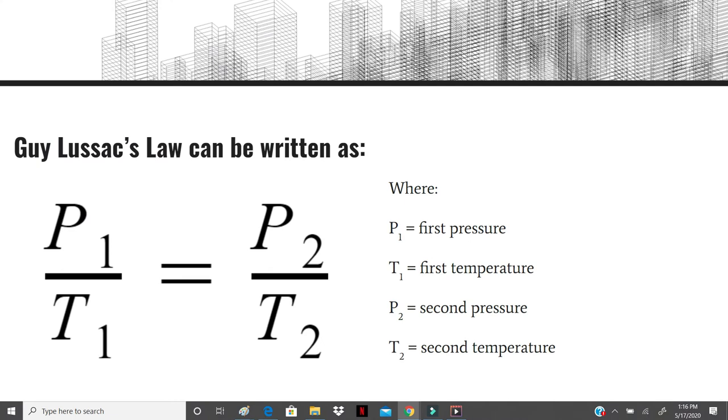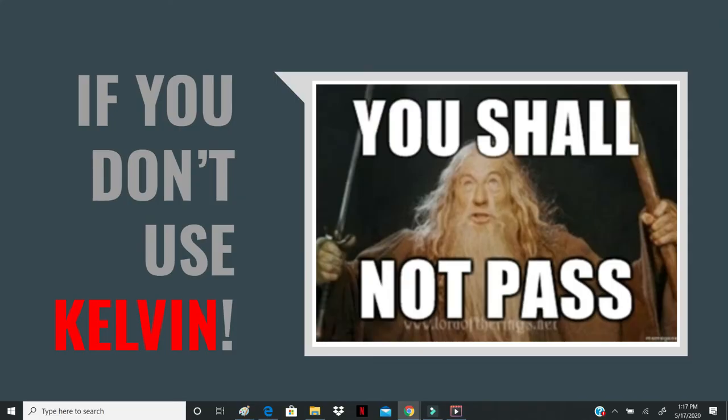Gay-Lussac's law can be written as P1 over T1 equals P2 over T2, where this time P1 is the first pressure measured at the same time as the first temperature, and P2 is the second pressure measured at the same time as the second temperature. It is not a coincidence that this is taking exactly the same form as Charles's law did. These two laws are very similar. Once again, a reminder, you must use Kelvin. Kelvin is necessary.